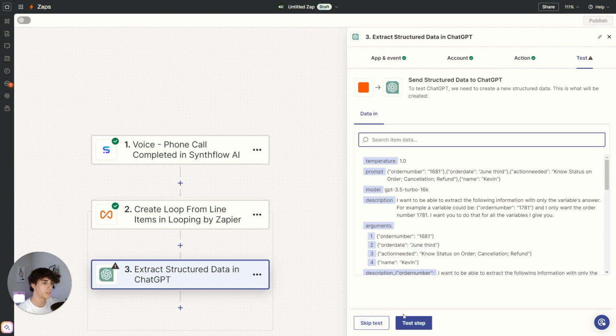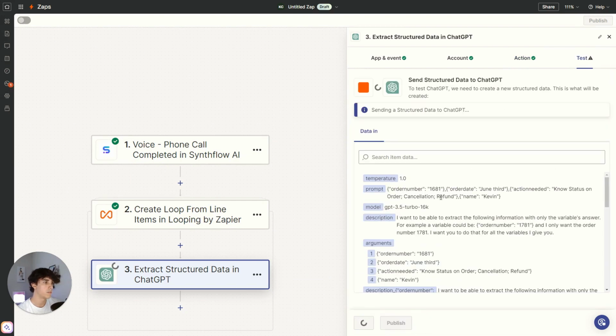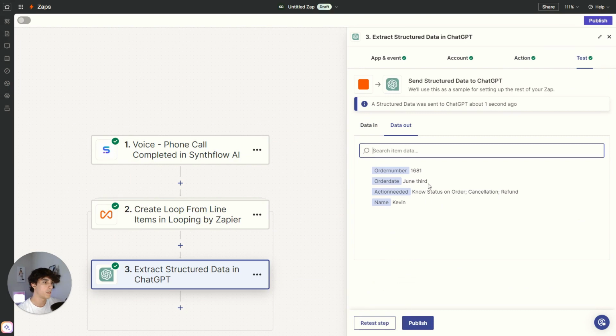Now, once you have that done, you press continue, and then you test the step. As you can see, we only have the order number, which is 1681, and then it's June 3rd, which is what we mentioned, and then no status on order, cancellation, and refund. Those are the three things that I mentioned inside of the call itself, right? And if you see this right in the Google Sheets, you're kind of like, wait, so what happened? What do they really want? You can go over the call transcript and understand, right, what they mentioned. And this was my name, right?